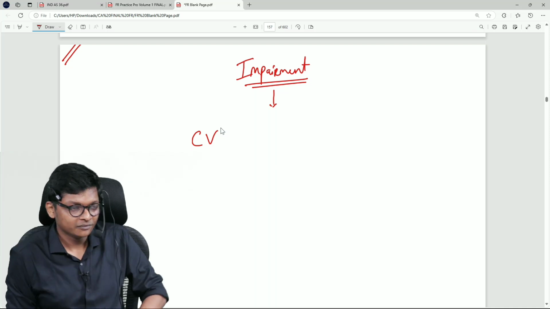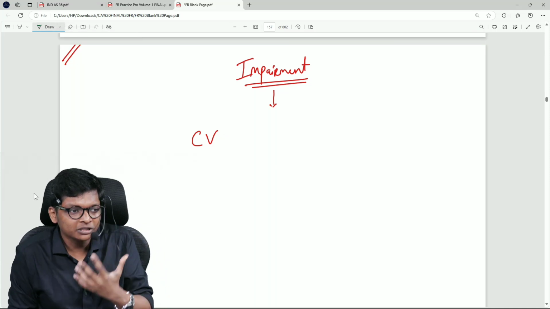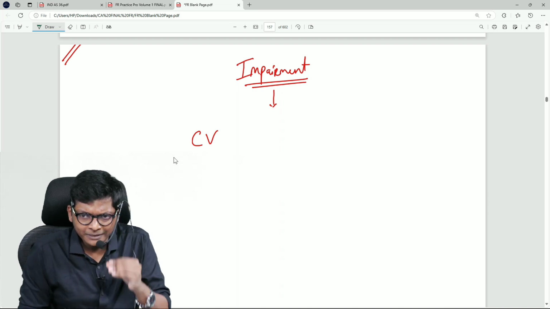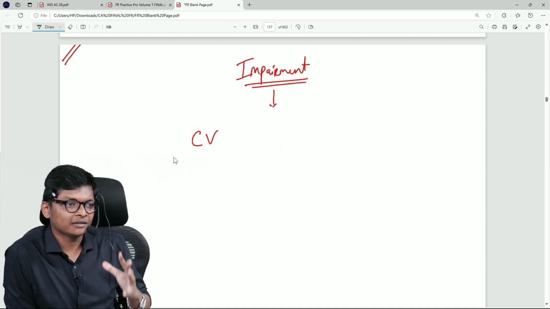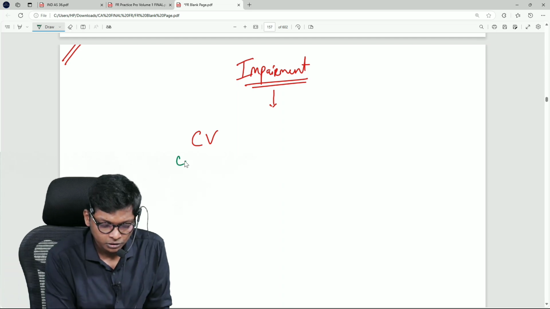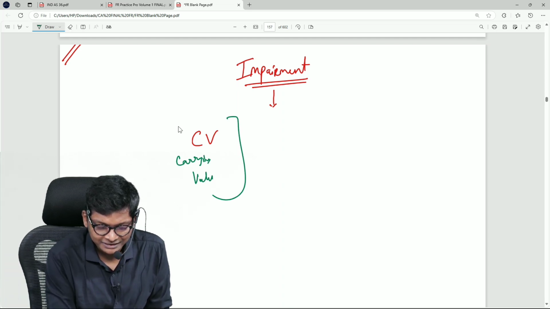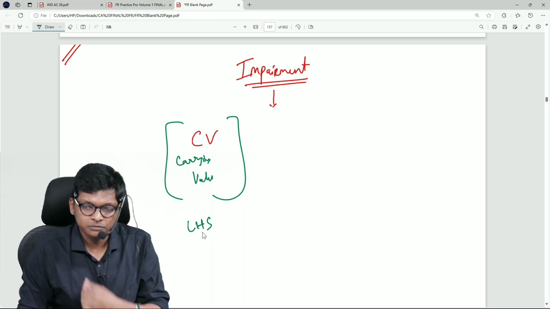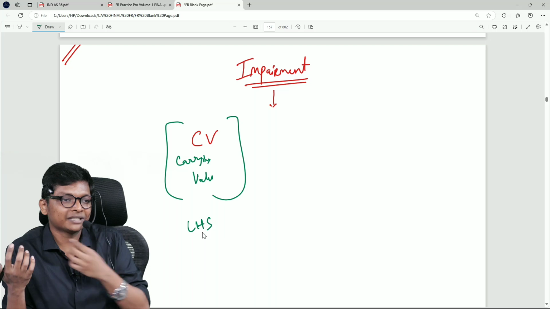Carrying value. It is nothing but book value, guys, but don't use the term book value. Your normal typical carrying value, balance sheet value. Okay, carrying value. Are you following, guys? So I will write my carrying value on one side, let's call it the left hand side. This is what you will compare with something else.